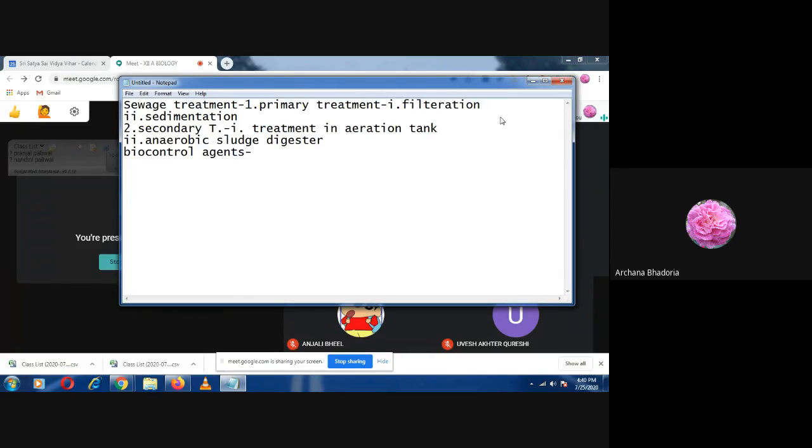Similarly the pests are there, insects are there, or the microorganisms, they are destroyed by some other living organisms. And you call those living organisms which are used to control the pests and the diseases the biocontrol agents.